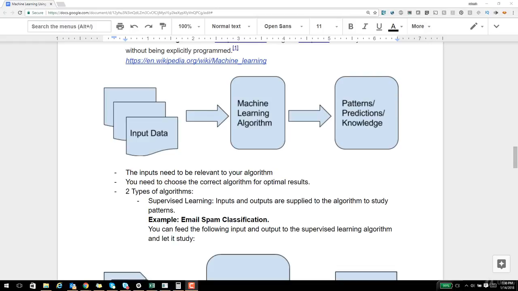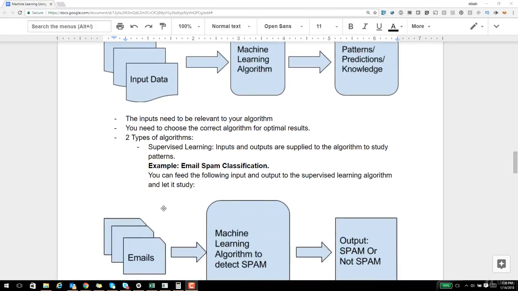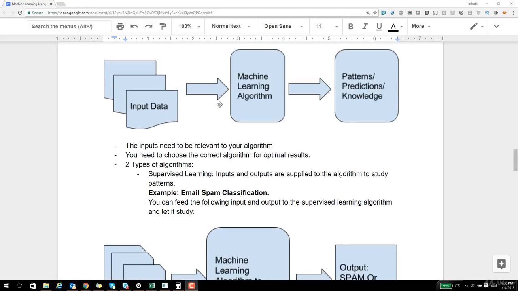All right, so exactly what is the catch? Well, there's no catch as such, but if you think about it, there are two main aspects in this whole equation. One is choosing your inputs, and second is choosing your algorithms. This is where the actual skill sets and domain knowledge come into play. For algorithms to work effectively, it is essential that your inputs are clean and relevant. I will reiterate that your inputs should be relevant to your algorithm. Cleaning and manipulation of inputs play a very major role in the performance of your algorithms.